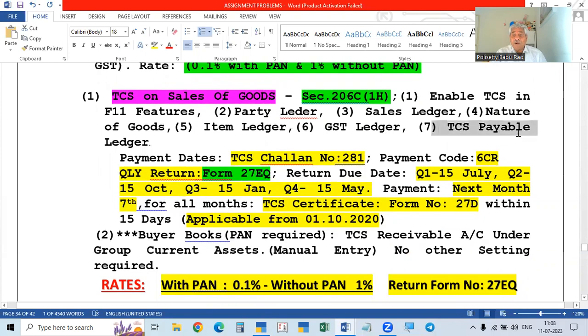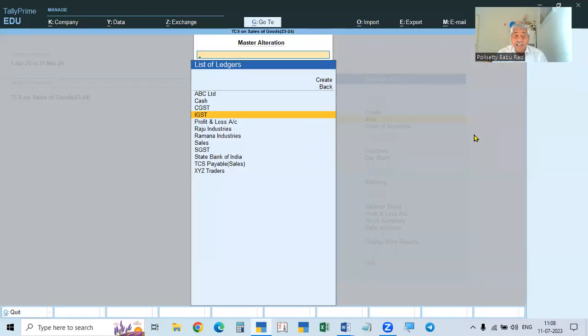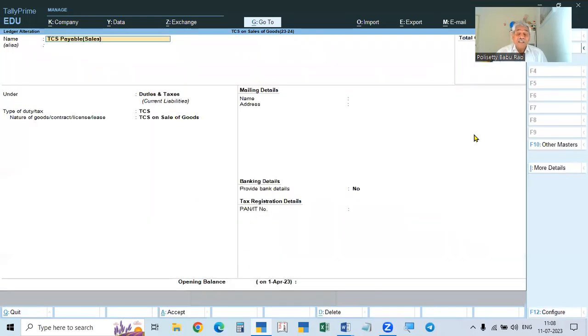Then we have to create one more ledger, the tax ledger. I created it already. What we are doing is collecting tax and paying it to the government, so it is called TCS payable. This is the tax ledger, just like the GST we are paying to the government. TCS payable means payable to the government.